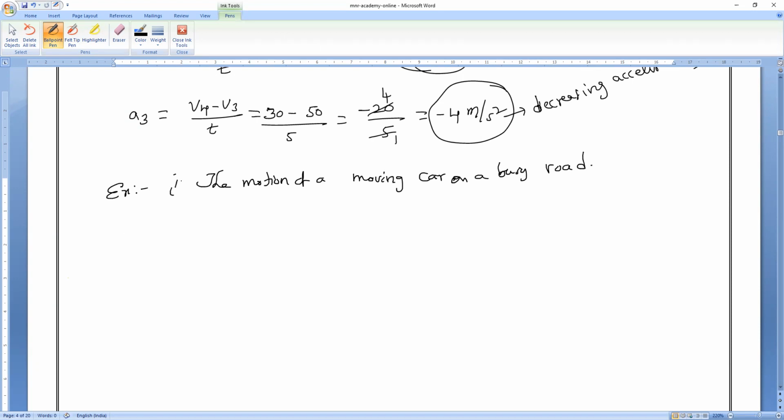Second example: the motion of a bus entering or leaving the bus stop. Is it okay, guys? Examples, everybody. So this is what we have about uniform and non-uniform acceleration.